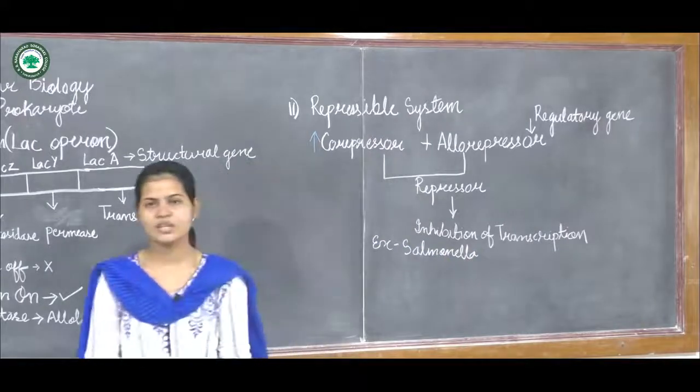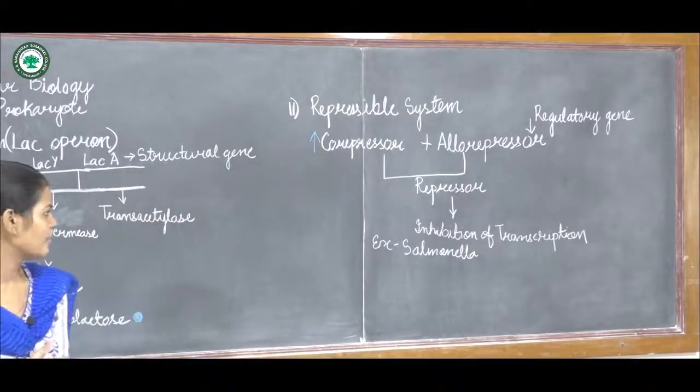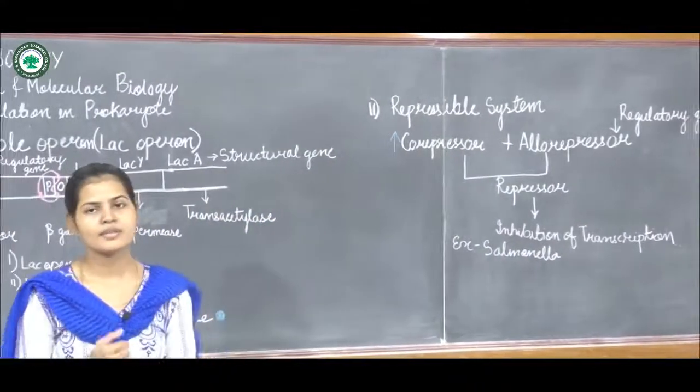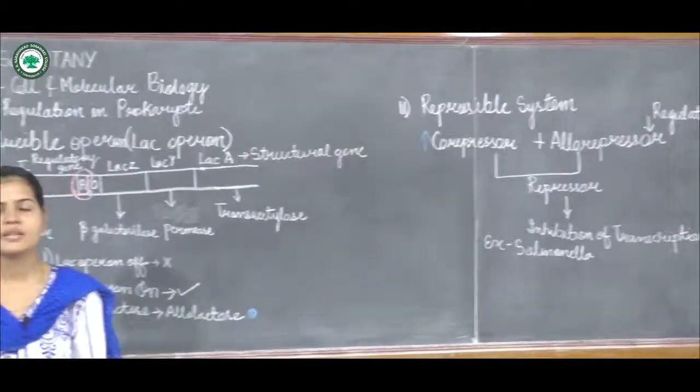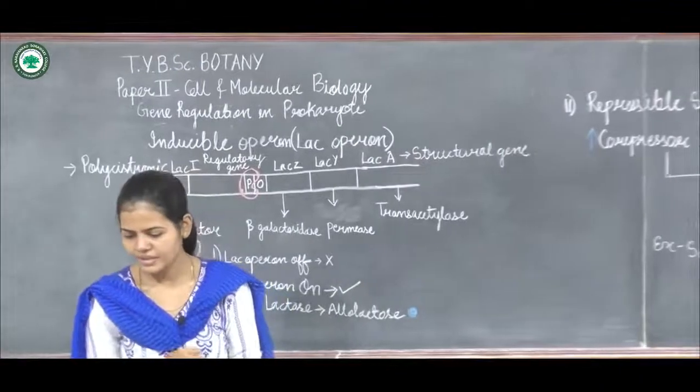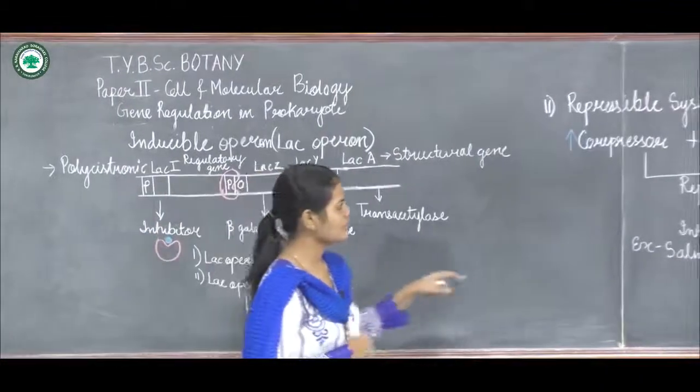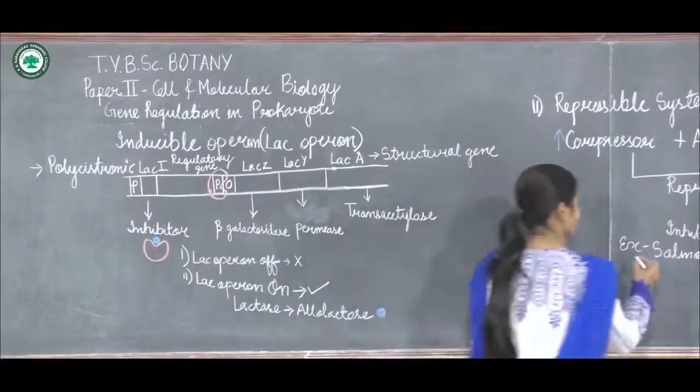In the case of Salmonella, this repressible system will be acting. In Salmonella, there is synthesis of histidine.